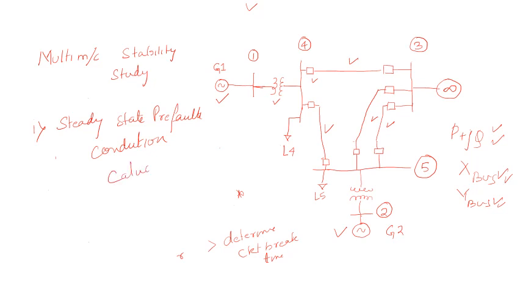What cannot be known is the amount of current that is coming from here, that is injecting into bus number 1. If you don't know this, you must calculate the internal voltage and terminal voltage of your generator 1. It needs to be calculated, so these things must be known.